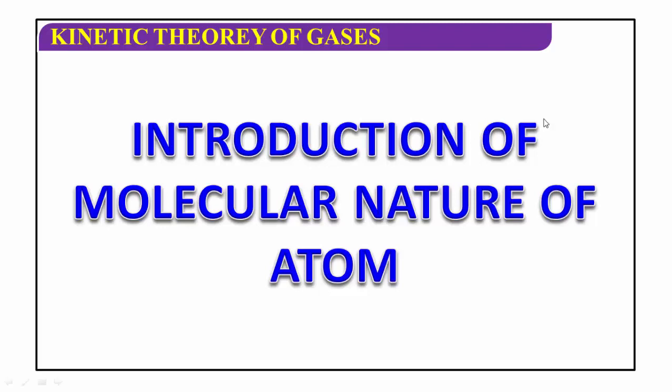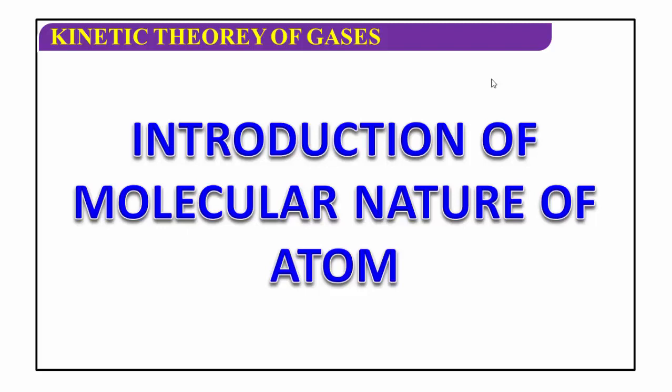But here, what is atom? Atom is a very smallest particle. In case of solid, the atoms are very closely arranged. The intermolecular force between two atoms in case of solids is very high. In case of liquid, the atoms are loosely bound. In case of gaseous, the atoms are freely bound. These are the different kinds of matter.